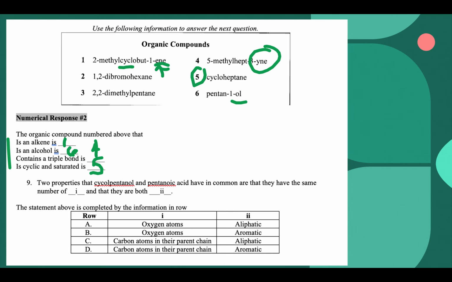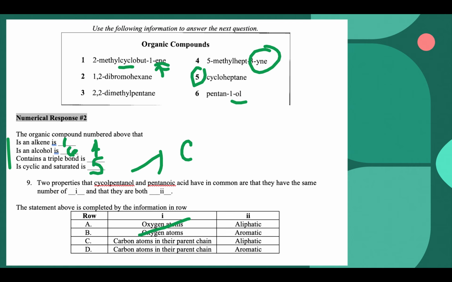And then looking at question number 9, 2 properties that cyclopentanol and pentanoic acid have in common are that they have the same number of blank and that they are both blank. Because both of these have pent as their root name and they don't have any prefix on it, they do have the same number of carbons on their parent chain.